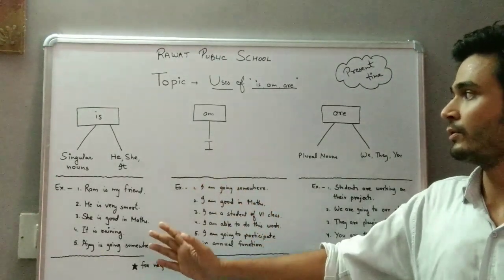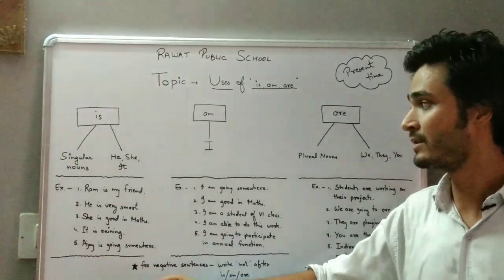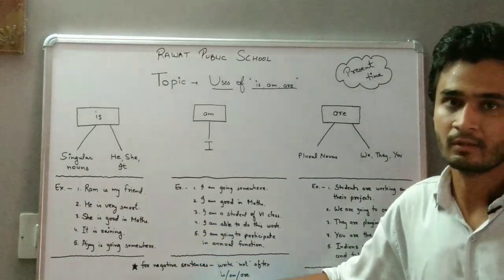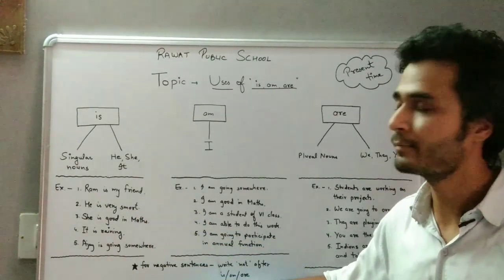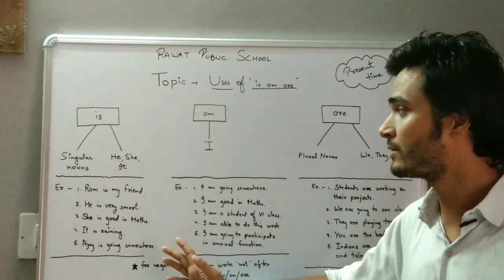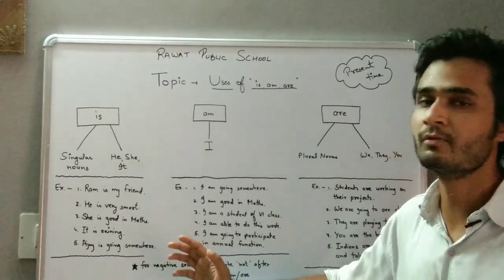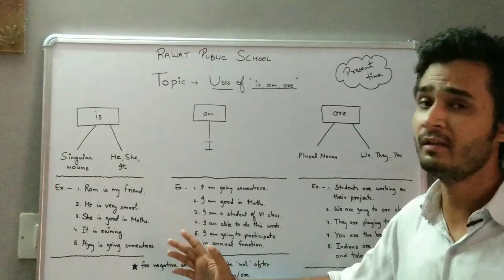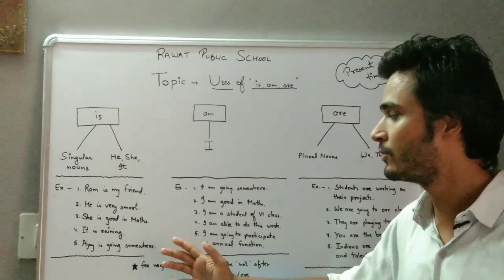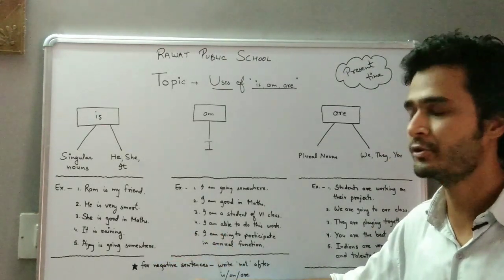So as I told you, singular noun में किसी का नाम हो सकता है. जैसे राम is my friend. राम सिंगुलर नाउन है, इसलिए हमने राम के साथ में is यूज किया है. सेकंड है he is very smart. he सिंगुलर को रिप्रेजेंट करता है, that's why we can use is with he. So he is very smart. उसके बाद आता है she is good in maths. she सिंगुलर है, so we can use is with she.